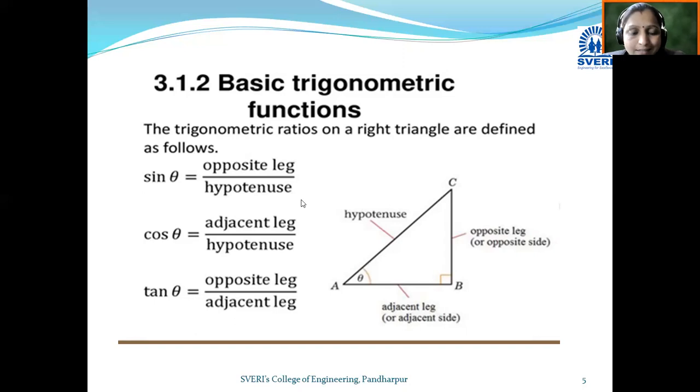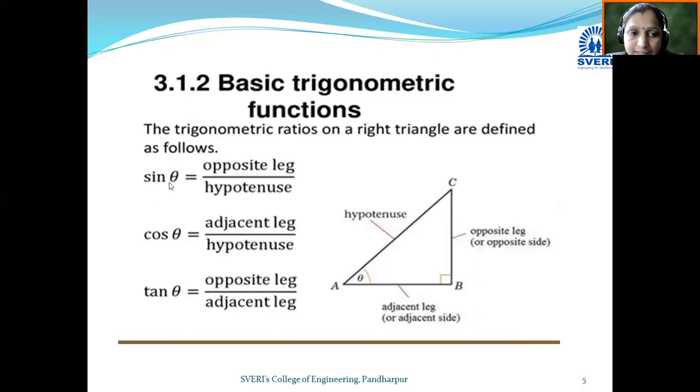Let's see the definition of trigonometric ratios. Which are the trigonometric ratios? Sine theta, cos theta, tan theta, sec theta, cosec theta. These trigonometric ratios are defined by using this right angle triangle.